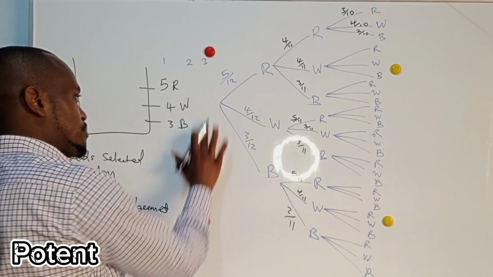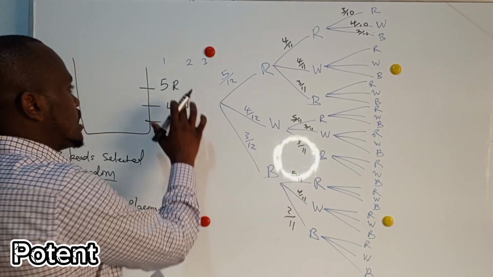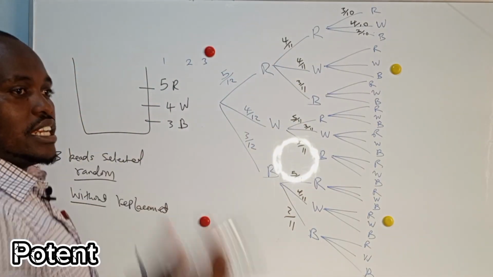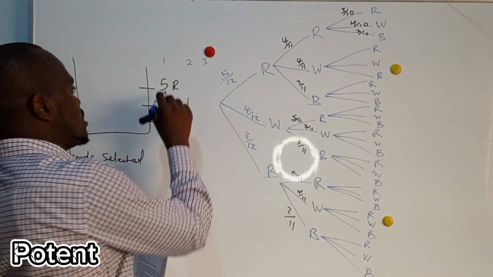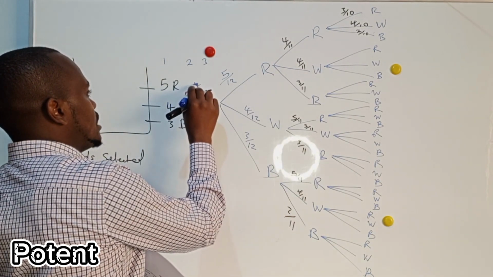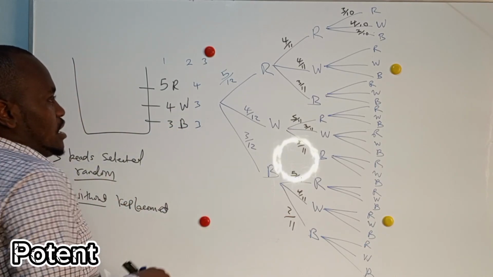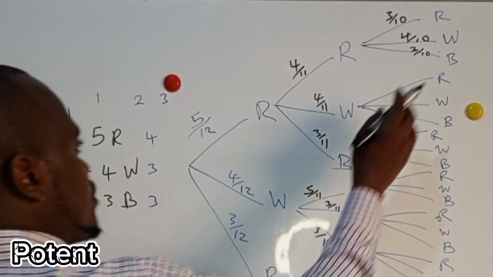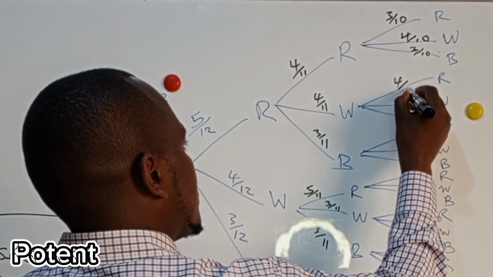Now, suppose you had taken a red and a white. The first time you take a red, and the second time a white. So what are you remaining with? This one you have already removed 1, and here 1. Yes, if you add this, they should be 10. So the probability of getting a red is 4/10.